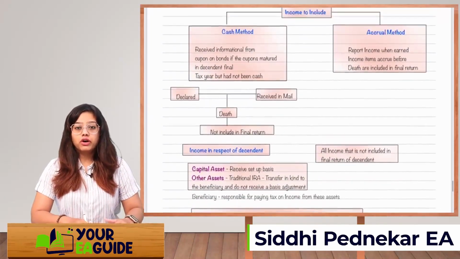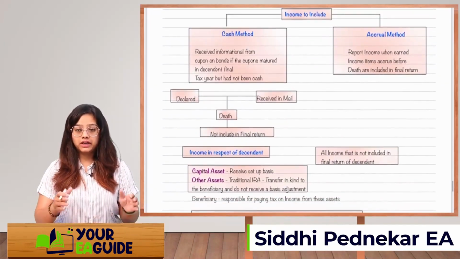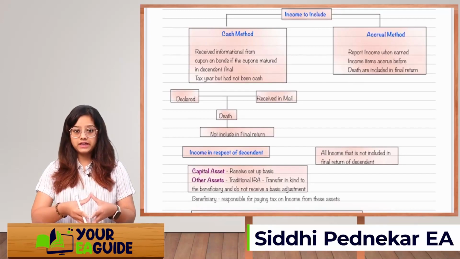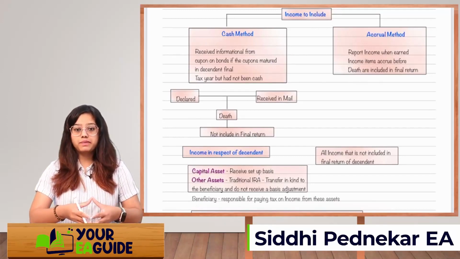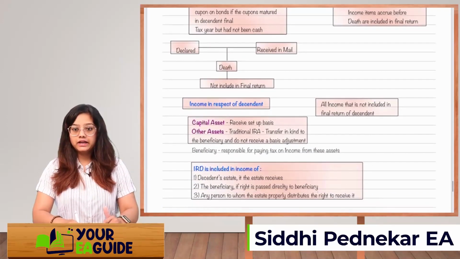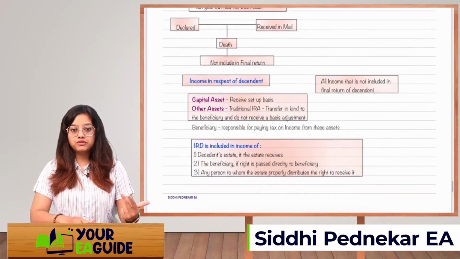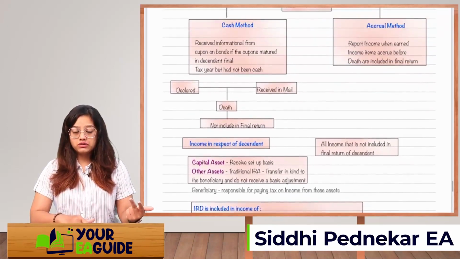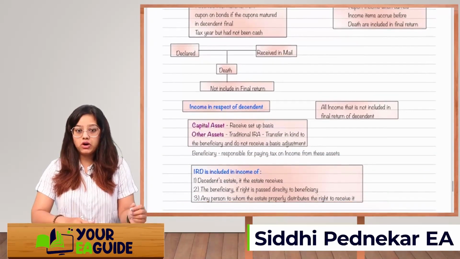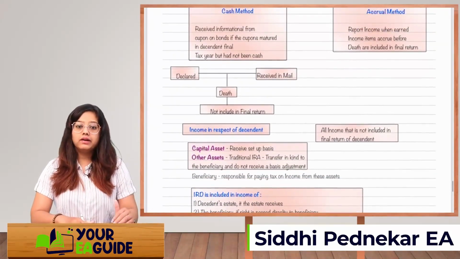Okay. So whatever is the income which is going to be included in the tax return of a descendant is called income in respect of descendant. So this income in respect of descendant will be included in the final return. Now there are two types of income on which the descendant will pay taxes. It will be on the capital asset and other assets.